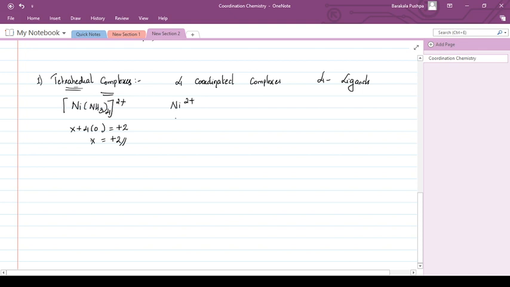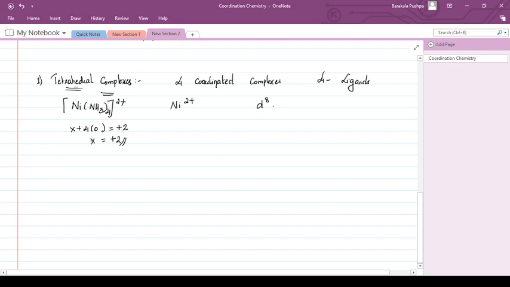Now we will see what happens to this nickel. How many d electrons are there for nickel? Nickel comes after scandium, titanium, vanadium, chromium, manganese, iron, cobalt. Nickel is having a configuration of d8 electrons. Nickel belongs to the 3d transition series.